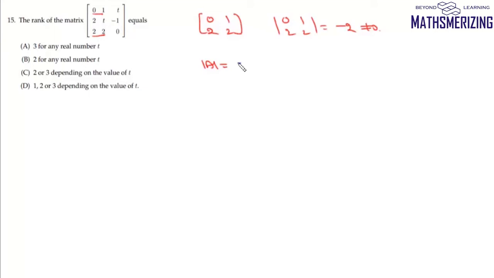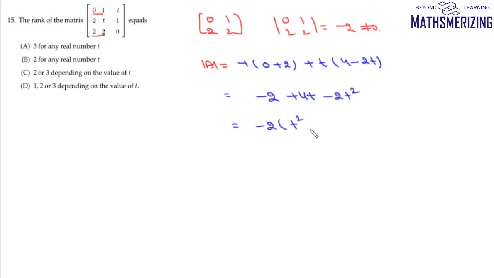So its determinant will be minus 1 and then 0 plus 2 and then plus t. So it'll be 4 minus 2t. So we'll get this as minus 2 plus 4t minus 2t square. So what we'll do is we'll take minus 2 common. So then we'll get t square minus 2t plus 1. So it'll be minus 2 into t minus 1 whole square.